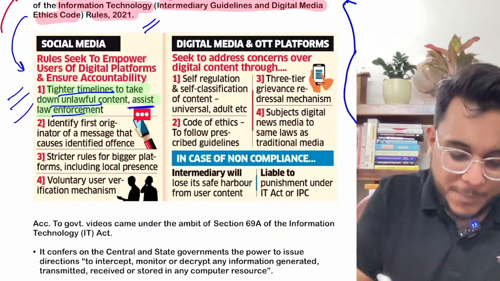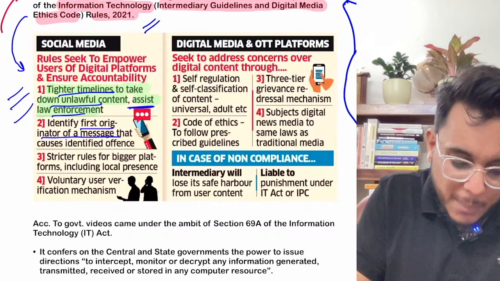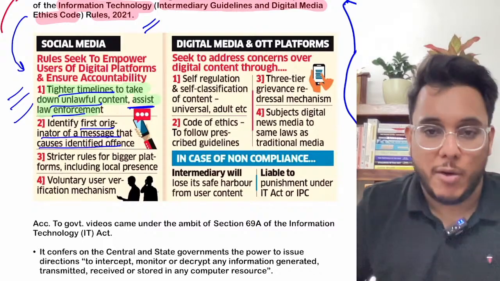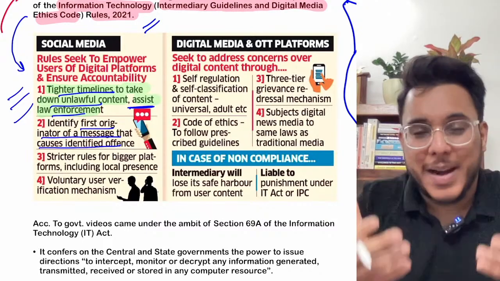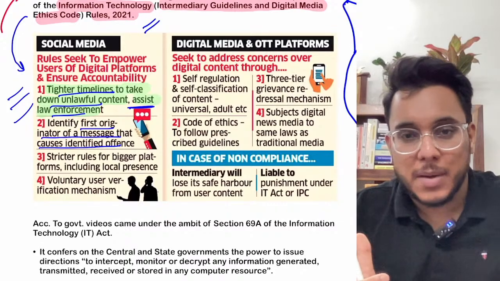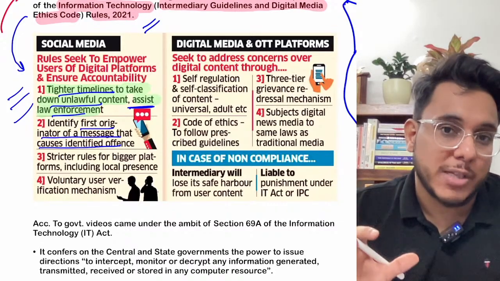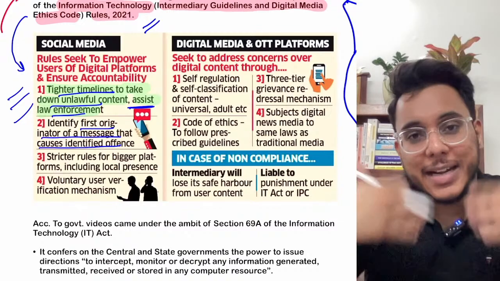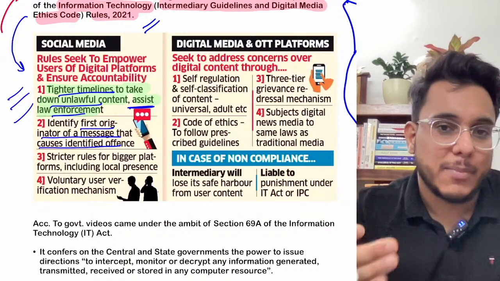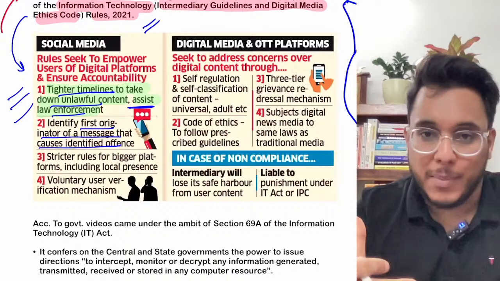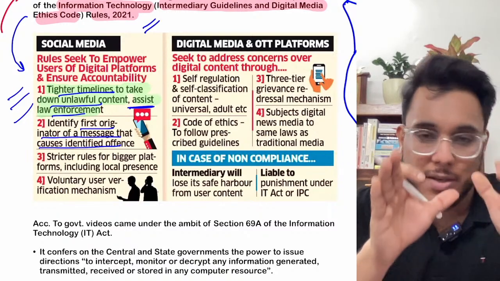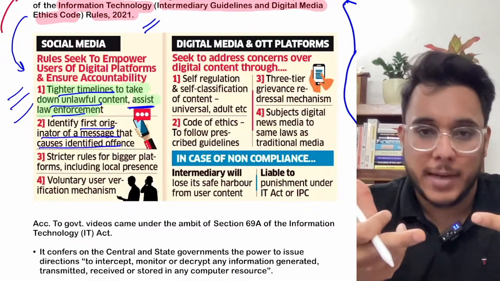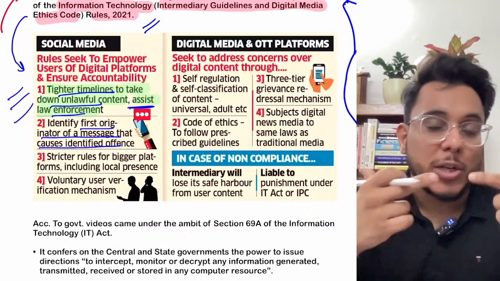Secondly, identify the first originator of a message that caused an identified offense. Many times you get WhatsApp messages, you spread that WhatsApp message to many people, and let's say sometimes that WhatsApp message was a fake message and it incited a riot, it incited some kind of public trouble. Now the person who has sent that WhatsApp message might not be the originator of that message.